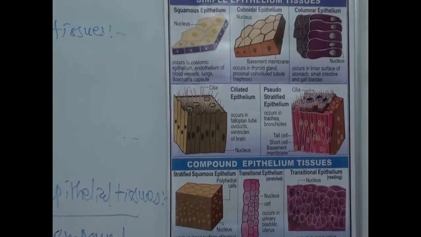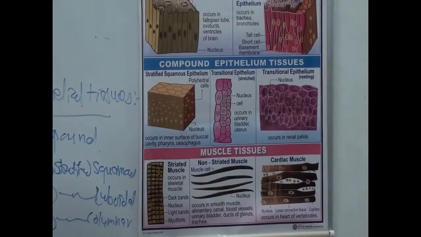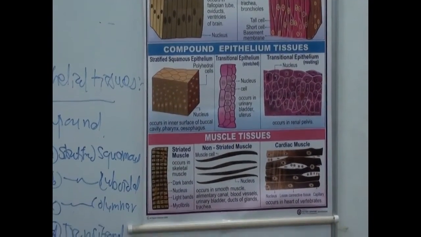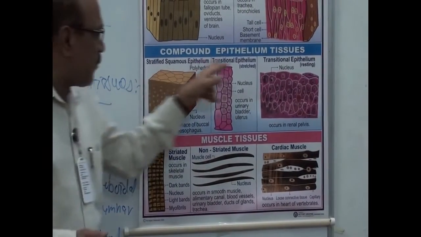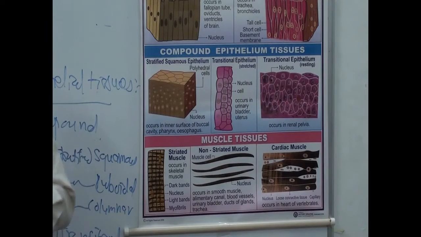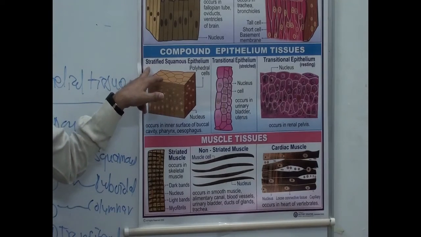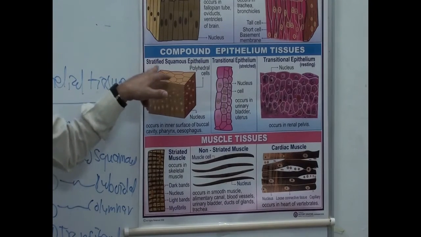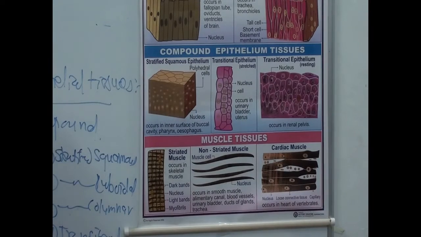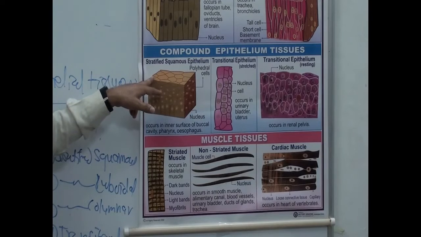Then compound epithelium. There are also four types of compound epithelium. One is stratified compound epithelium, meaning many layers are found. Compound epithelium means the cells found in the outer surface layer give it its name. For example, the first is stratified squamous epithelium, which means squamous epithelial cells are found on the surface.